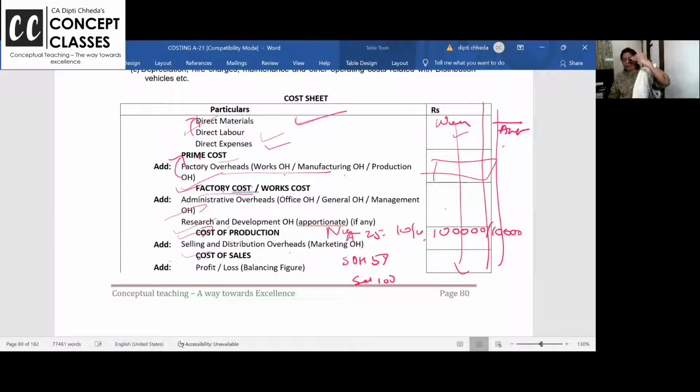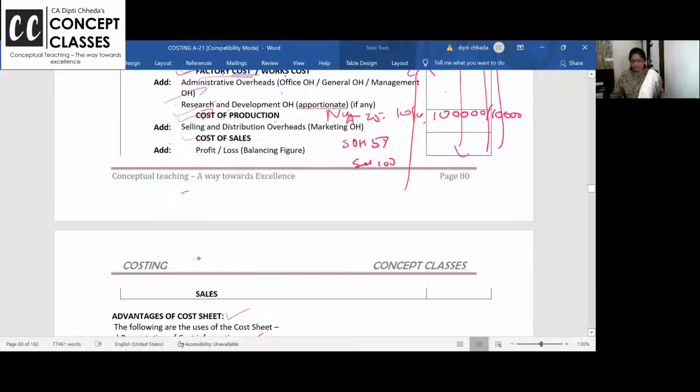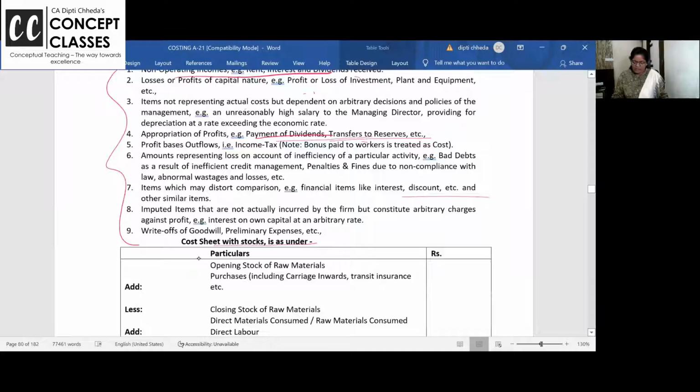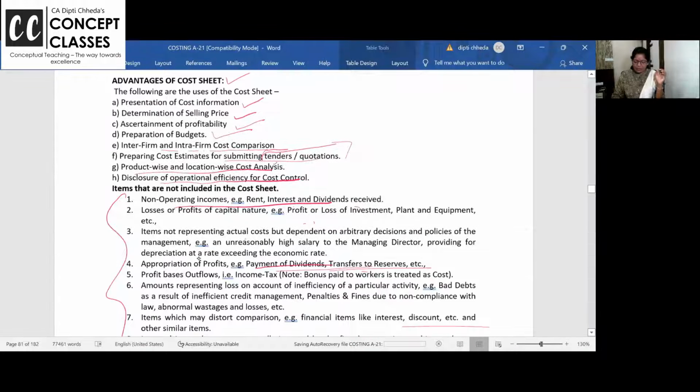So ऊपर से go on putting the figures, नीचे से go on fitting, and you will come here. I hope you are getting. Prime cost, add factory overhead, factory cost, add administrative overhead, cost of production, add selling expenses, cost of sales, profit and sales. This is the cost sheet without inventory. Now in this we can add three types of inventories. First is WIP. Every time I will scroll up and down and I'll show you the comparison.